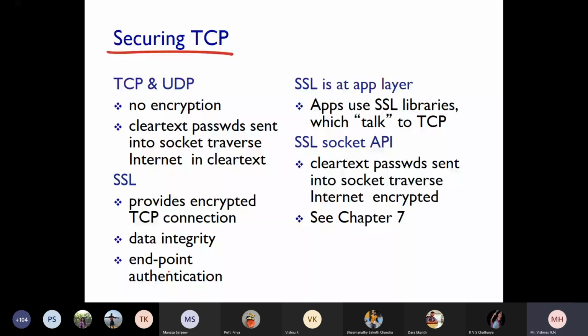So what is SSL? SSL is in the application layer. Apps use SSL libraries which will talk to TCP. With the SSL socket API, clear text passwords sent into the socket traverse the internet encrypted. Is that clear? It is there in the 7th chapter with complete details, but we are not studying the 7th chapter. It is not there in your syllabus. If time permits, we will take up an example and I will show it to you. So that's how you secure TCP.